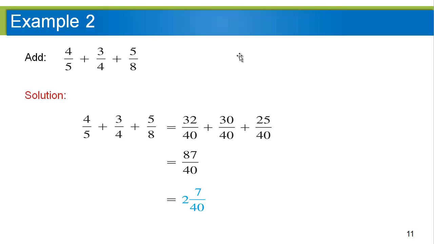So either you spend some time in the beginning finding that least common multiple and then multiplying each fraction by different numbers, top and bottom, right? So this first one gets multiplied top and bottom by 8, which gives you this. The second one gets multiplied top and bottom by 10, which gives you this. And then, see, I'm even screwing it up. And then the last one gets multiplied top and bottom by 5, which gives you this, so that they can all be over 40. And then you can add them together and you don't have to do any reduction.